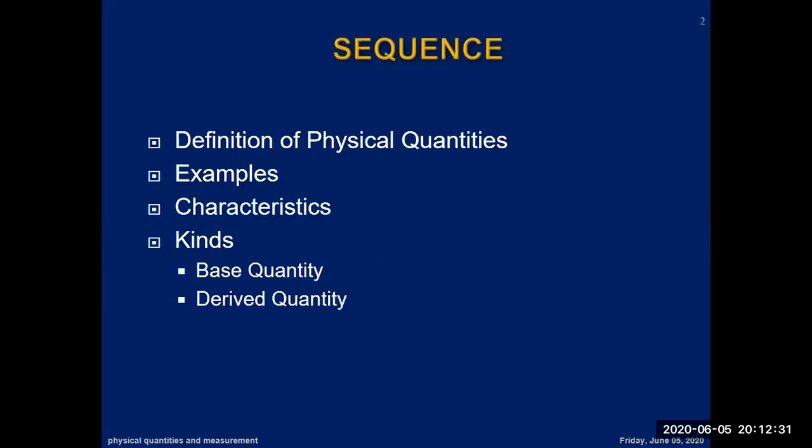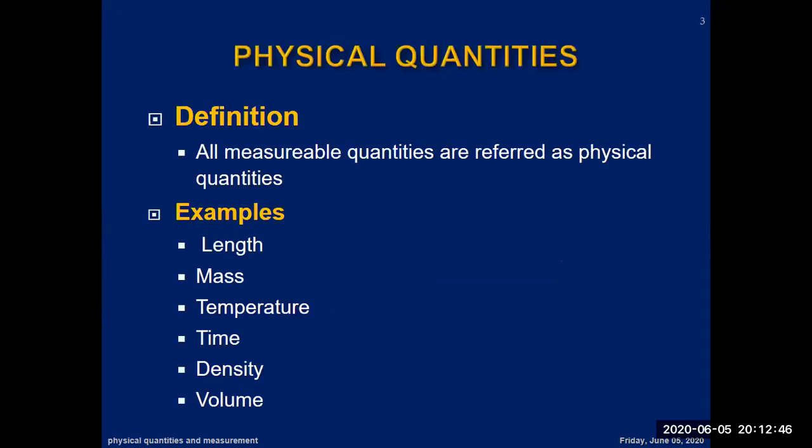So, first of all, let's see what will be the sequence. Definition of physical quantities, examples, characteristics, kinds, base quantities, derived quantities. So let's define what the physical quantities are. All measurable quantities are referred to as physical quantities. So what are the measurable physical quantities?